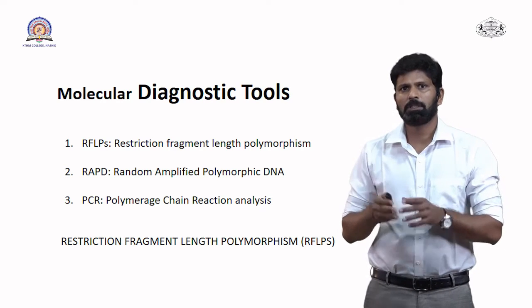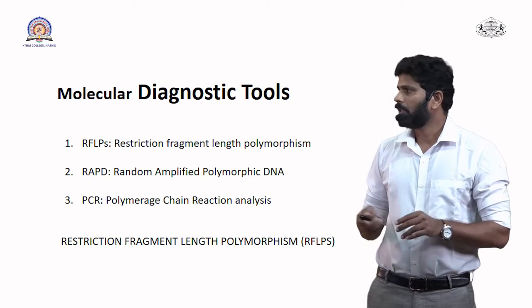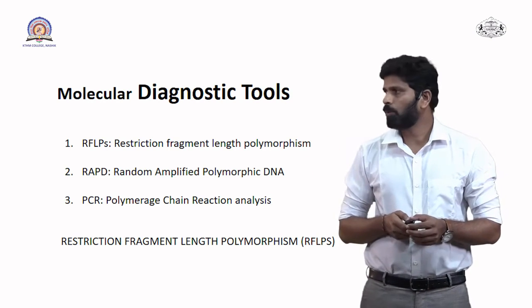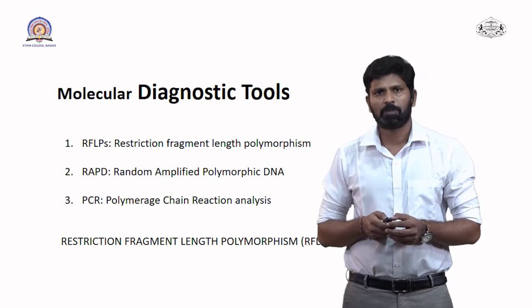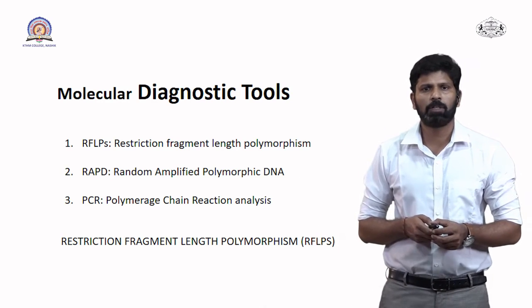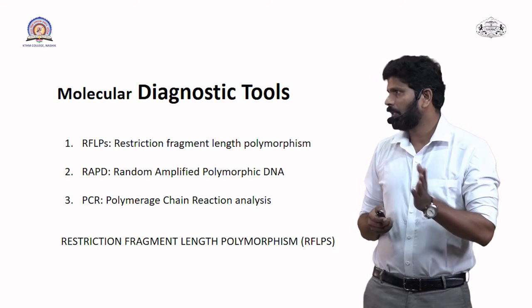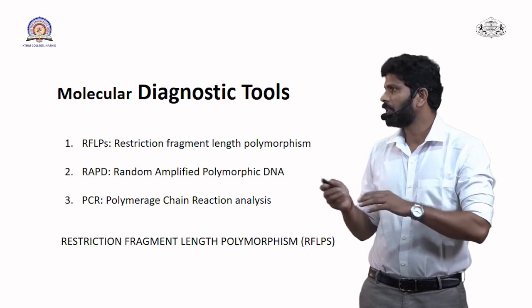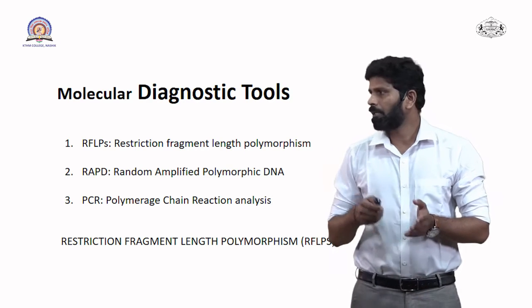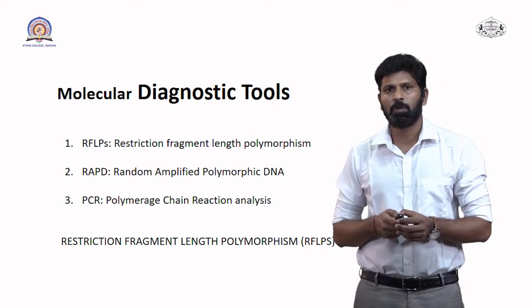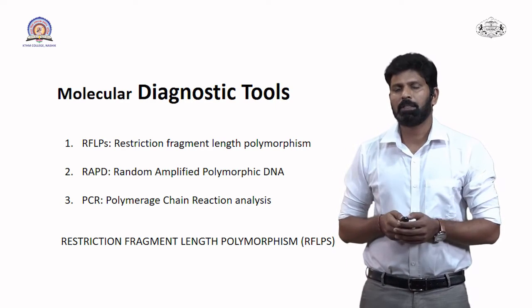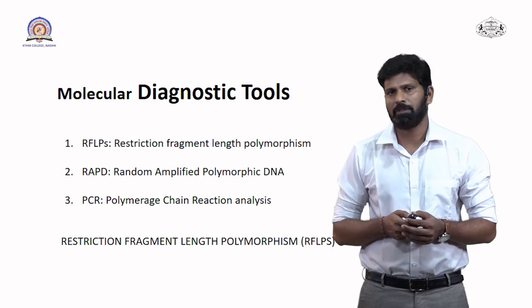So in molecular systematics, we involve these three different types of tools. First one is RFLP, that is restriction fragment length polymorphism. Then RAPD, random amplified polymorphic DNA, and PCR, that is polymerase chain reaction.